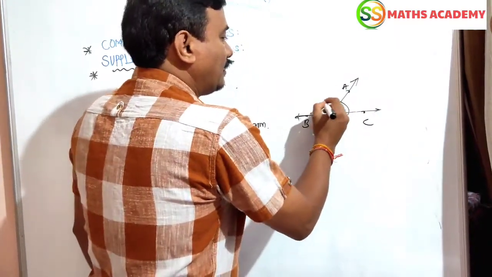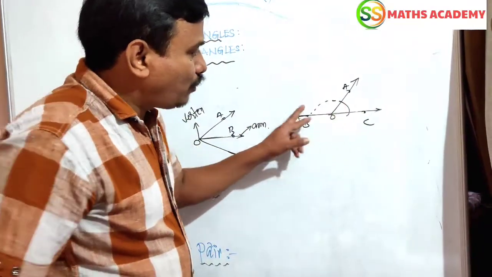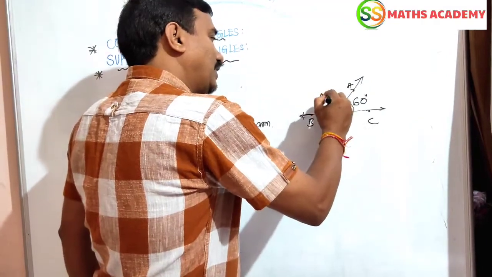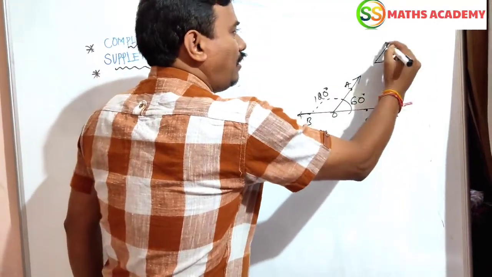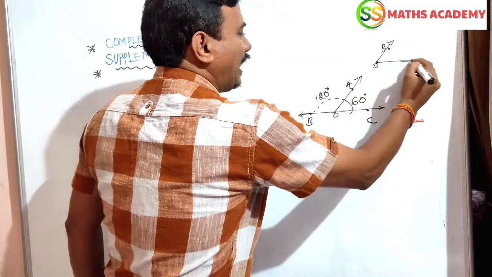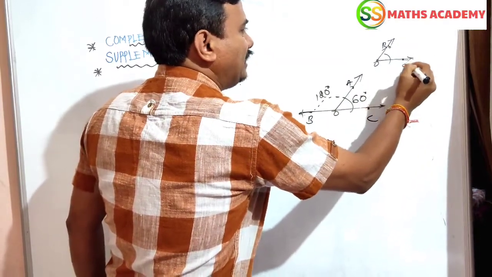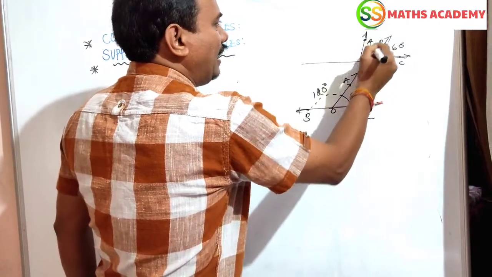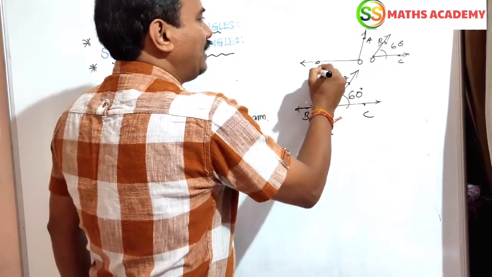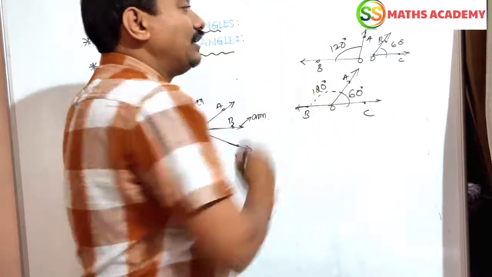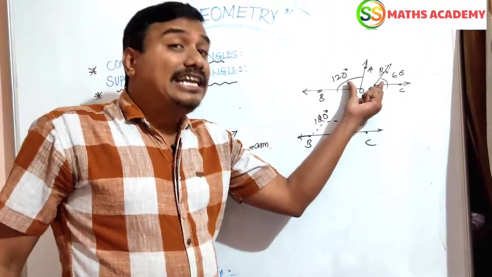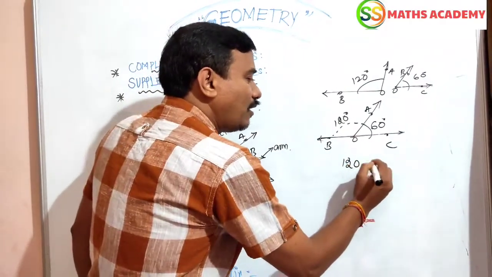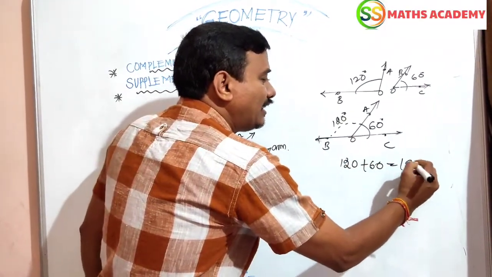Here the sum of two angles, here two angles will be there. Suppose this is 60, this is 120. Angle BOC is 60 and angle AOB is 120. If two angles are said to be a linear pair, the sum of these two angles equals 180 degrees.